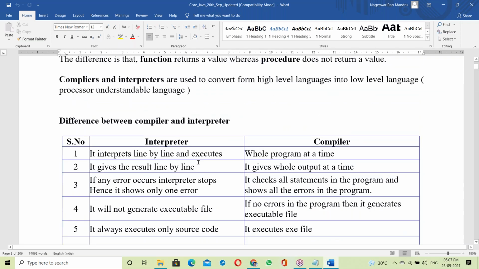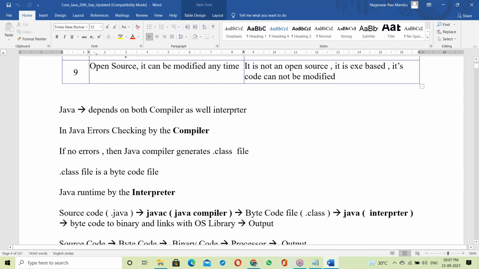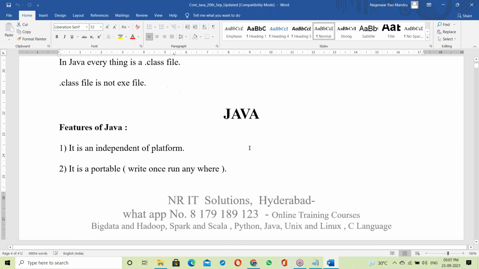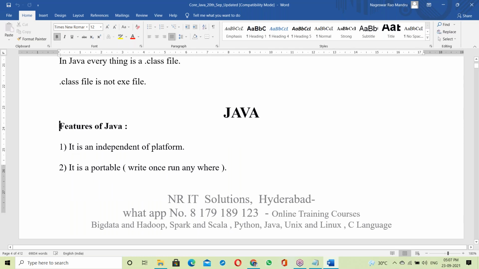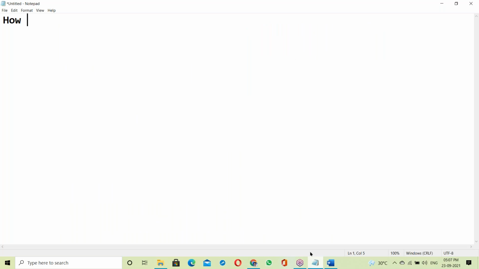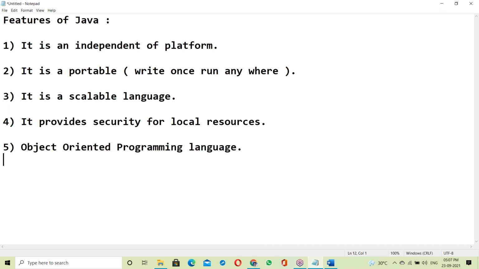Interpreter and compiler were yesterday's topic. Java depends on both compiler as well as interpreter, as discussed yesterday. Next, the features of Java. The basics were discussed, so now it is easy to understand all these features.